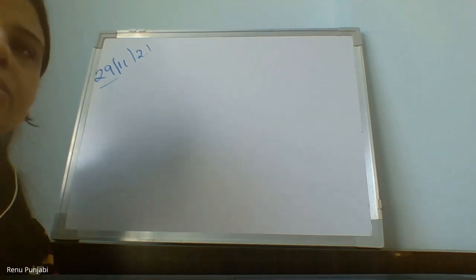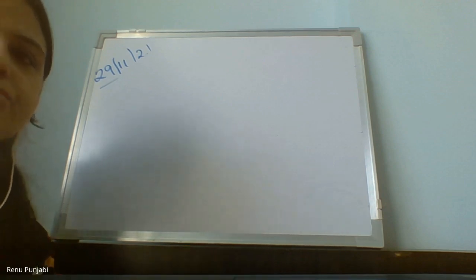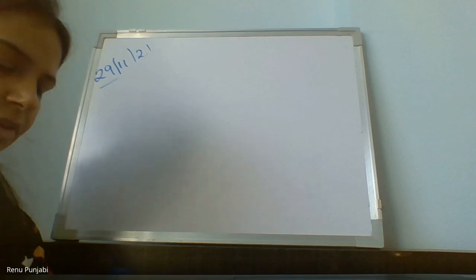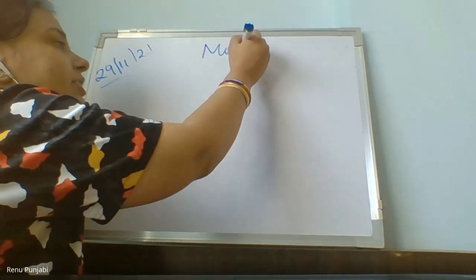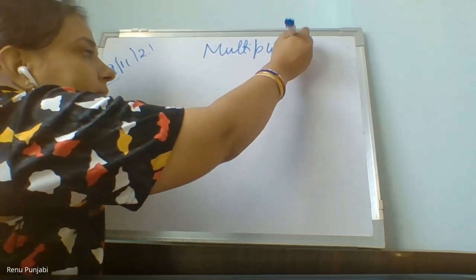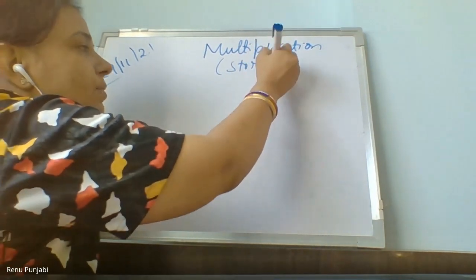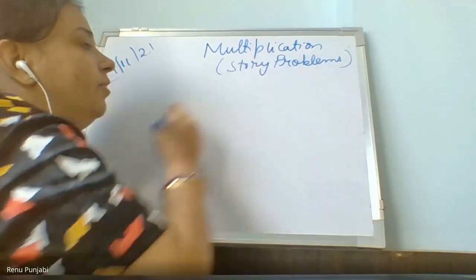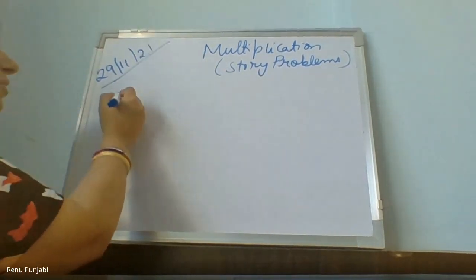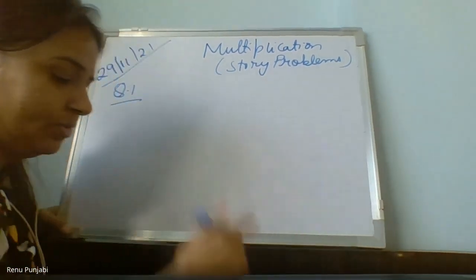So, students, as you know, we have done the four-digit multiplicand and four-digit multiplier also. Now we are moving to the story problems of multiplication. So, write the heading: multiplication story problems. It is called word problems also. Why is it story problems? It is in the form of a story. So, I am giving you one example.